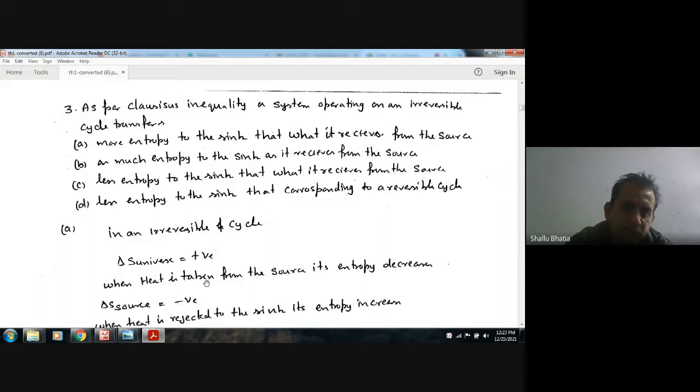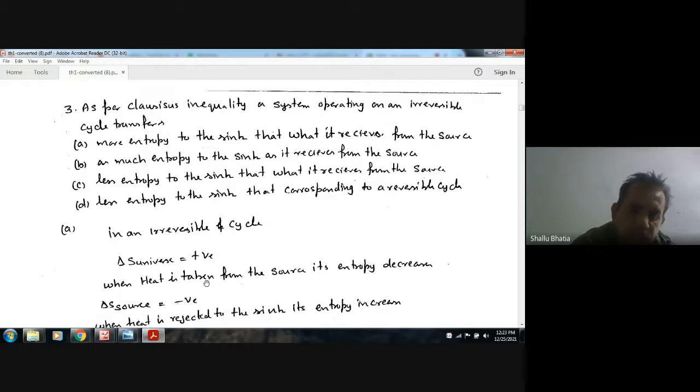Less entropy to the sink than that corresponding to the reversible cycle. So for the irreversible cycle, there should be entropy generation. The entropy of the universe should be positive. When we are supplying heat to the sink, its entropy should increase, and when we are taking heat from the source, its entropy should decrease.